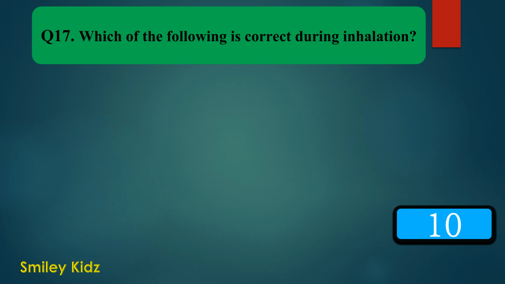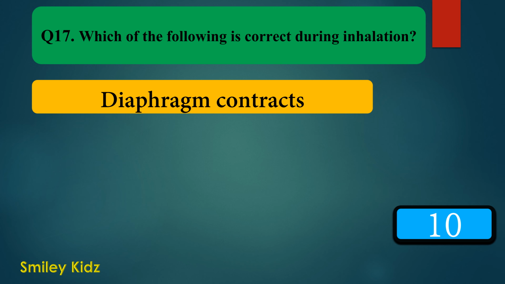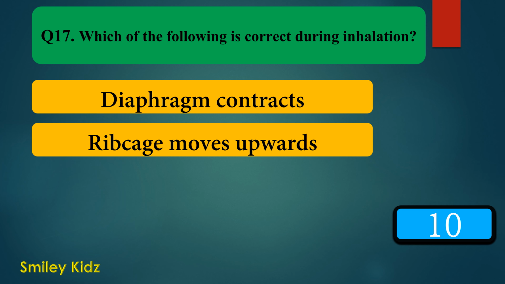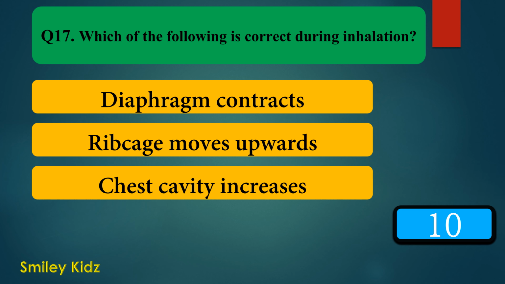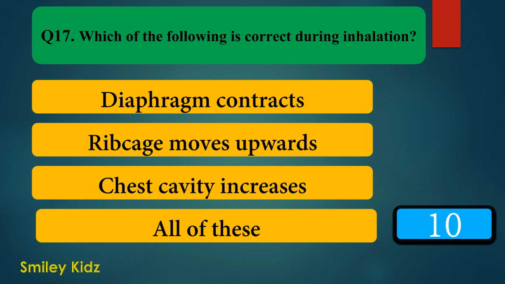Which of the following is correct during inhalation? Option A, diaphragm contracts. Option B, ribcage moves upwards. Option C, chest cavity increases. And option D, all of these. Your time starts now.